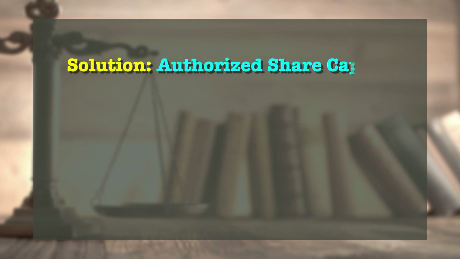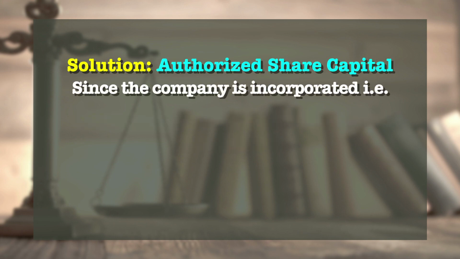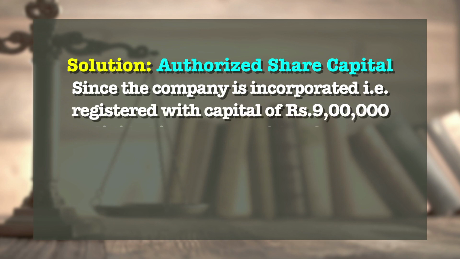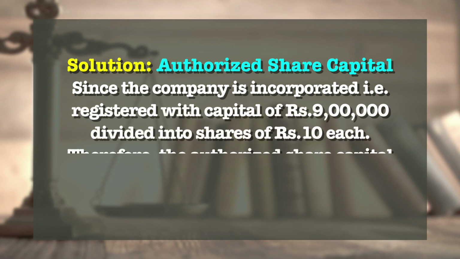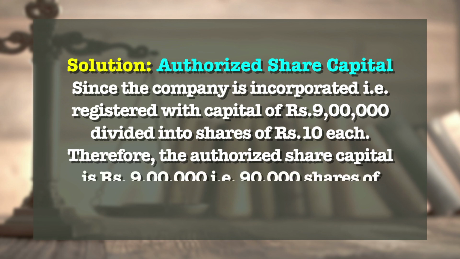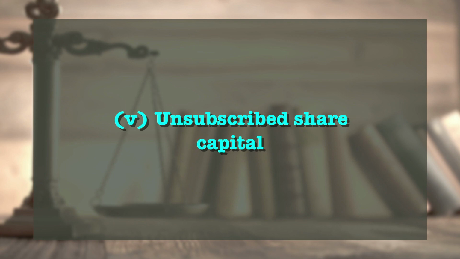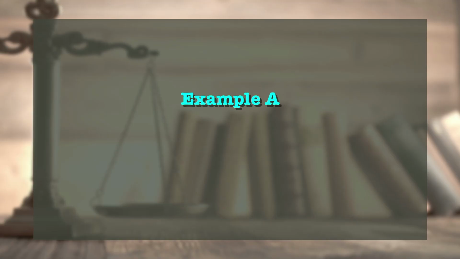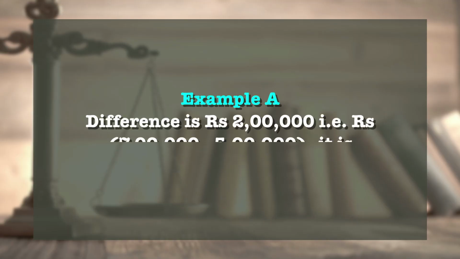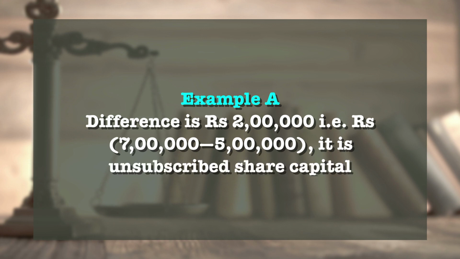Now let us look at the solution, the authorized share capital. Since the company is incorporated, that is registered, with a capital of rupees 9 lakh divided into shares of rupees 10 each, the authorized share capital is rupees 9 lakh, that is 90,000 shares of rupees 10 each. Now, unsubscribed share capital. In this case, it will be the difference between the shares issued to the public and the shares subscribed by the public. This difference in example A is rupees 2 lakh, that is rupees 7 lakh minus rupees 5 lakh. This is the unsubscribed share capital.